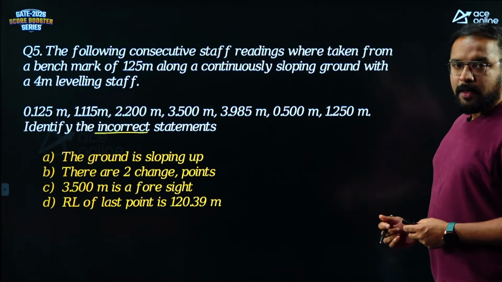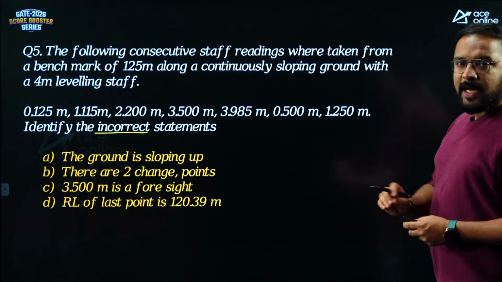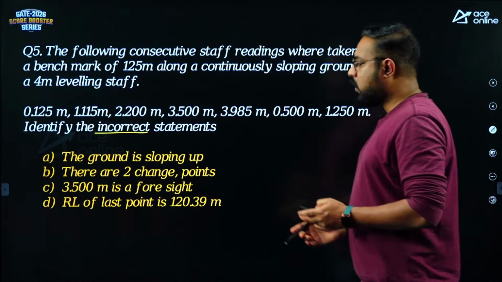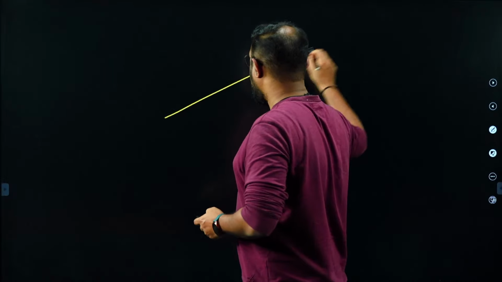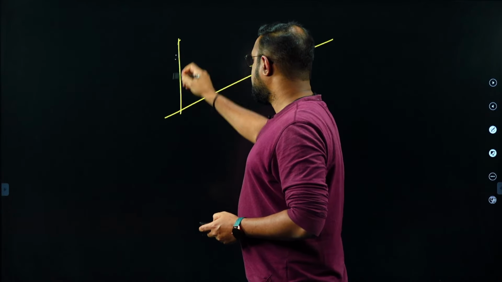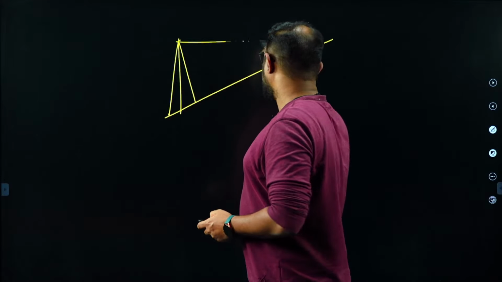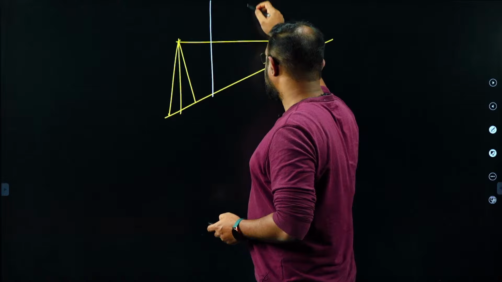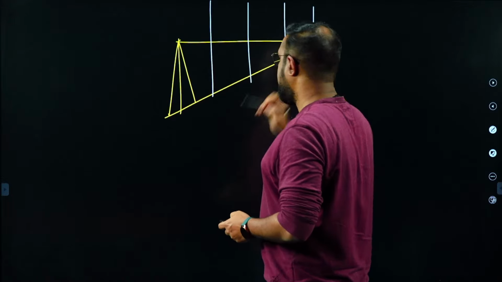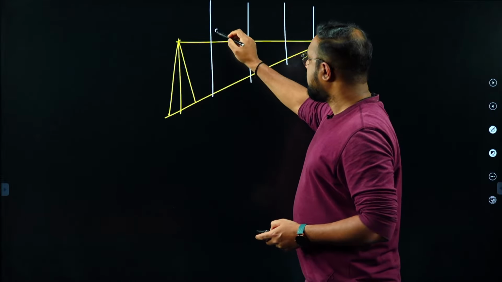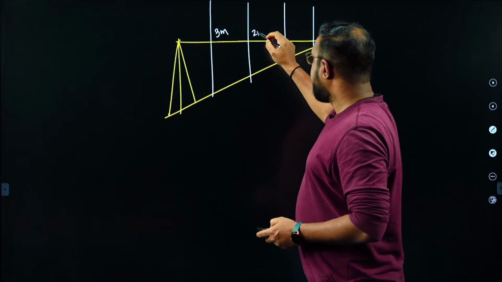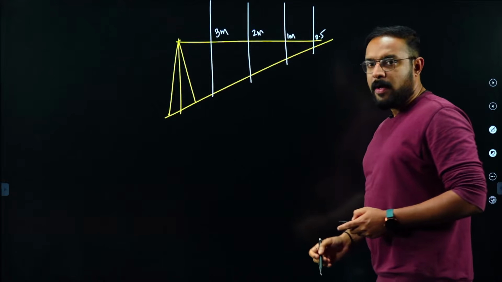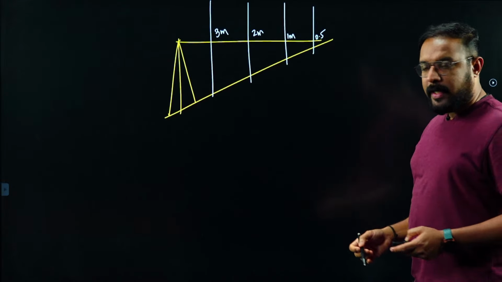So the ground is sloping up. That's the first statement. If the ground is sloping up, what should happen to the staff readings? The staff readings should decrease. Correct? If the ground is sloping up, this is where your instrument is, this is how your line of sight is. As I go up like this, what is happening to my staff reading? It should be decreasing. This is something like 3 meter, this is something like 2 meter, this is something like 1 meter, this is something like 0.5 meter. Staff reading should decrease.